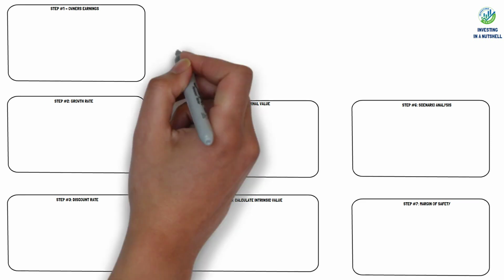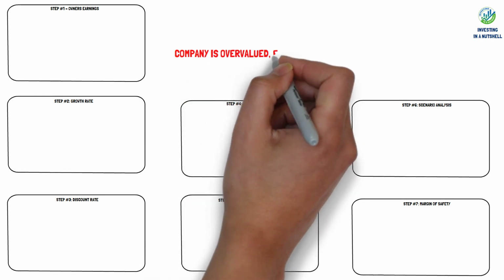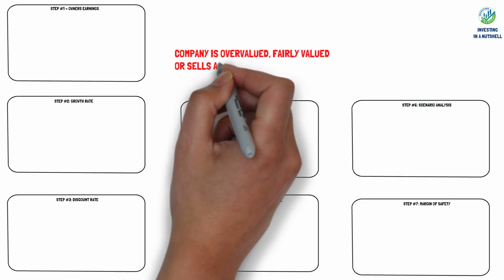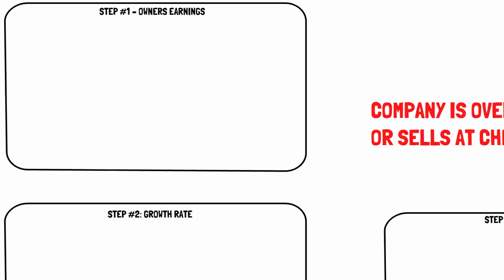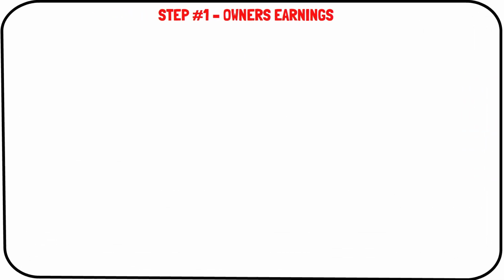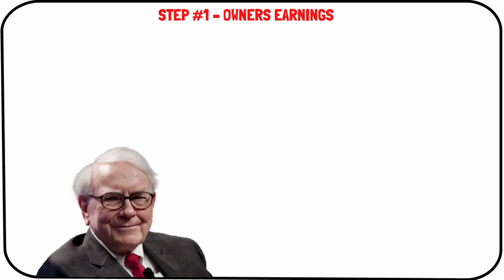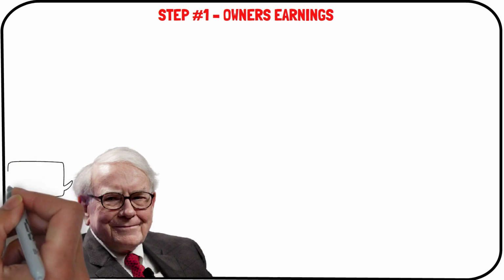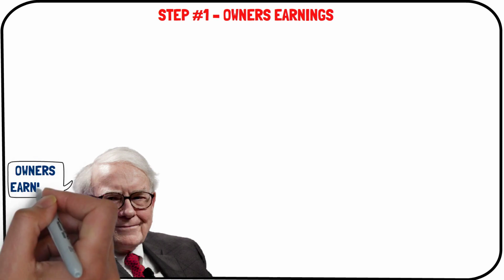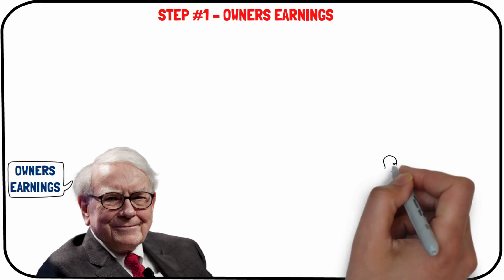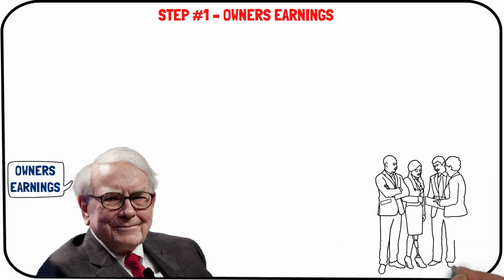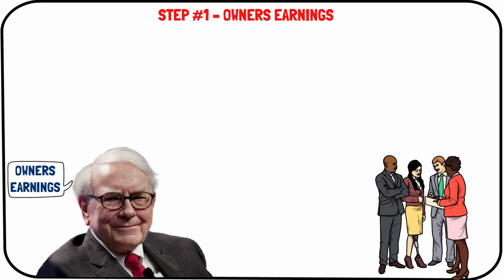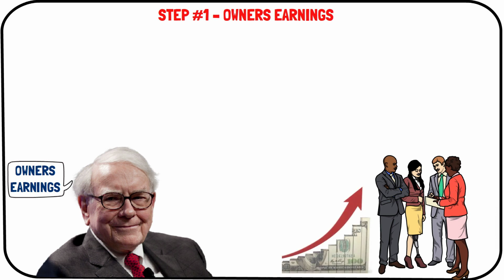Using these steps, you can determine if a company is overvalued, fairly valued, or sells at cheap prices. Step 1. Owner's earnings. The amount of cash a business generates for its owners is what Warren Buffett refers to as owner's earnings. With the right management team, cash deployed in a business will add value and give investors the chance to sell it for more in the future.